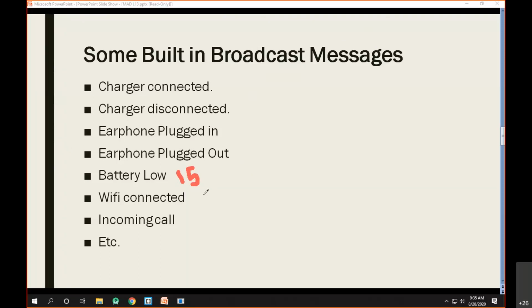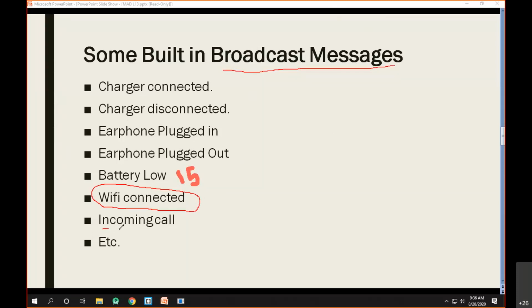Then you might have observed that some apps automatically start updating whenever you connect to Wi-Fi. Now, how does this happen? The answer is very simple: with the help of broadcast messages. Whenever you get connected to Wi-Fi, the Android OS will detect this event, and in order to inform all other apps, it will simply generate a broadcast message called Wi-Fi connected.